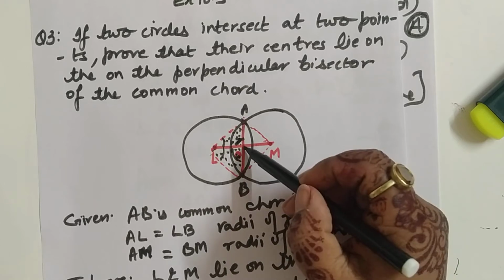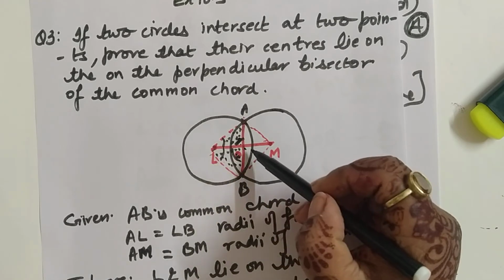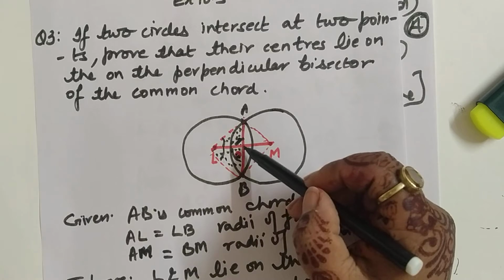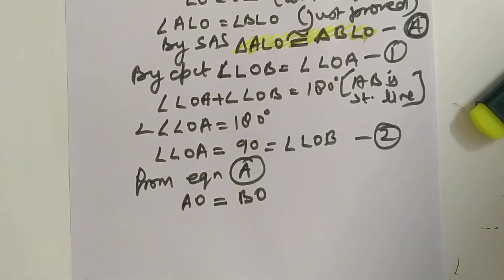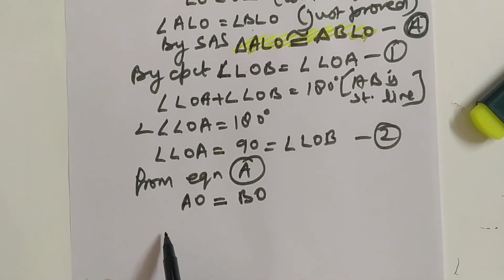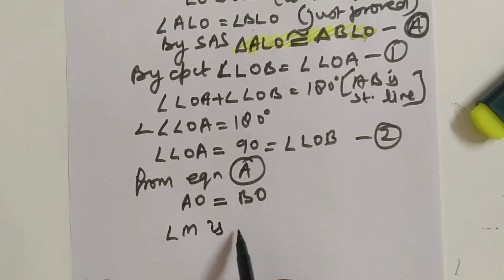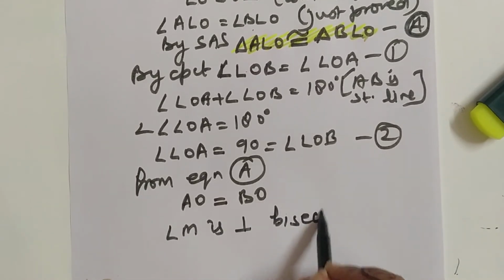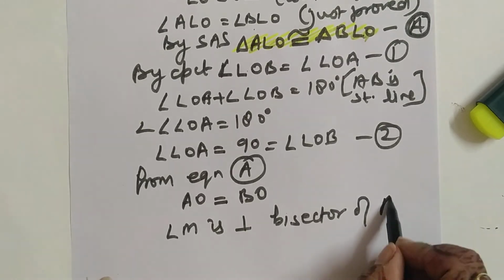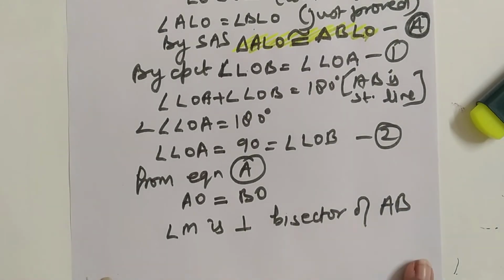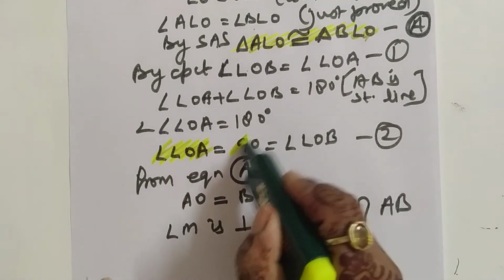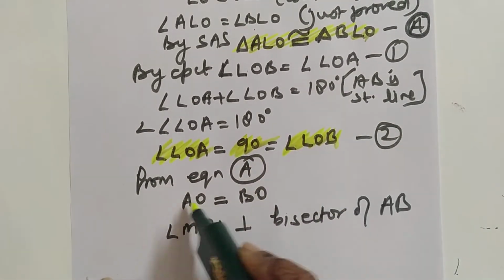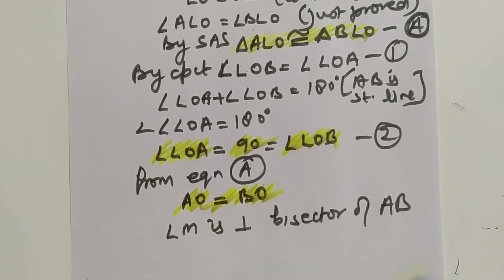So now we can see here LO is perpendicular as well as bisects this line AB, that we need to prove. So hence now we can say that LM is the perpendicular bisector of AB, that is the common chord, because angle LOA is equal to 90 degrees, and OA is equal to BO.